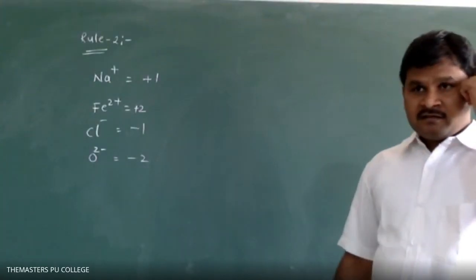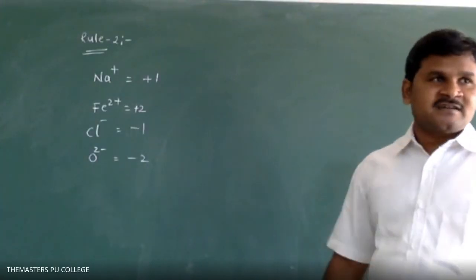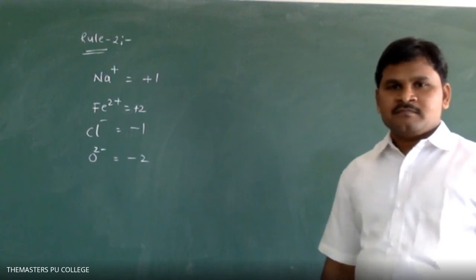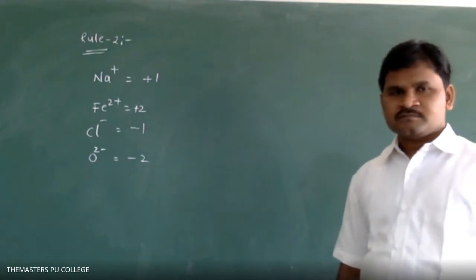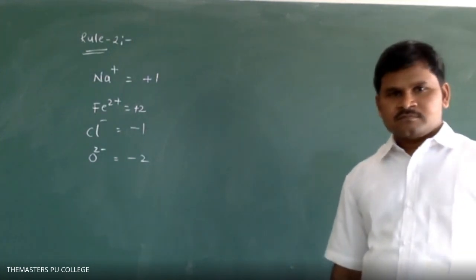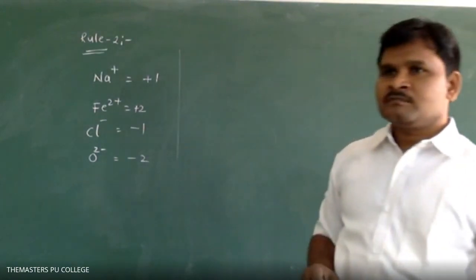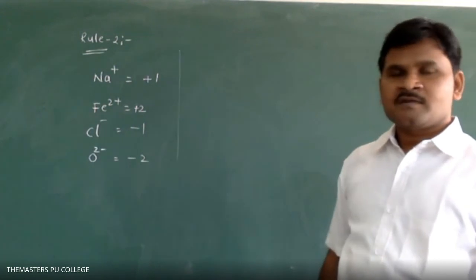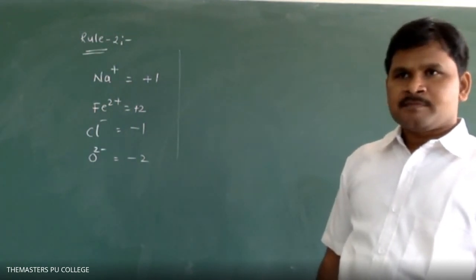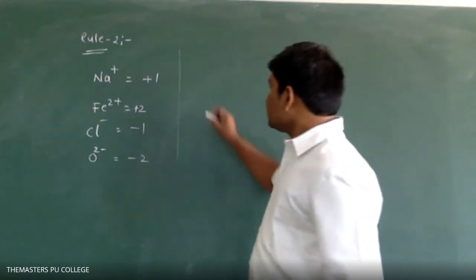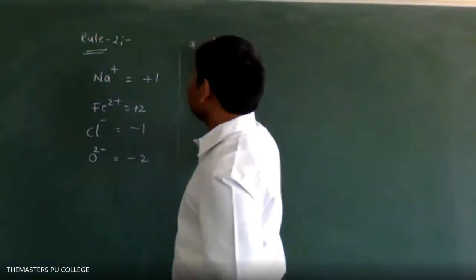Write down. For the second rule, this is the example. Okay? Next, rule number 3.